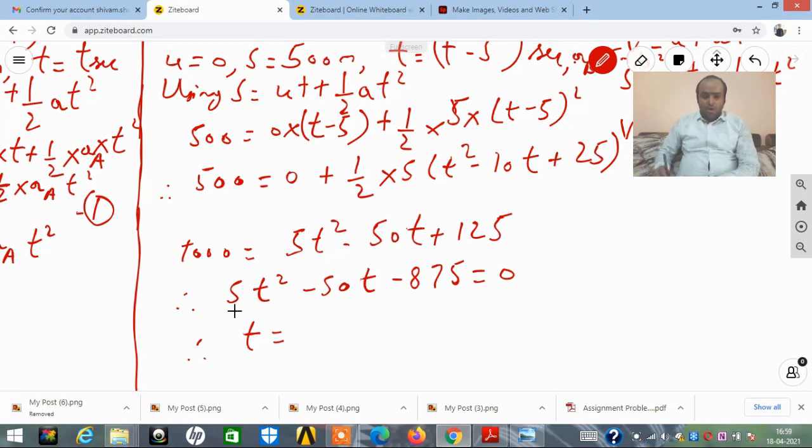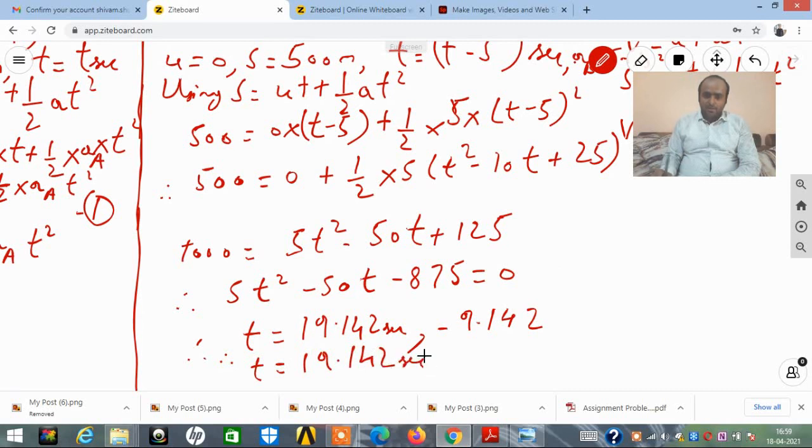So friends, the value of t comes out to 19.142 seconds, or minus 9.142. Friends, time is a scalar quantity, so that's why we are neglecting this minus term. It cannot be minus, so t is equal to 19.142 seconds. That is the final answer with us. Therefore, I will just mention it once again: t is equal to 19.142 seconds.